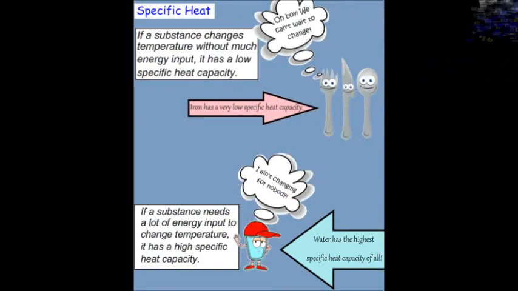A substance like iron has a low specific heat capacity, and it changes temperature very easily. A substance like water has a very high specific heat capacity, and it takes a lot of energy to get it to change temperature.